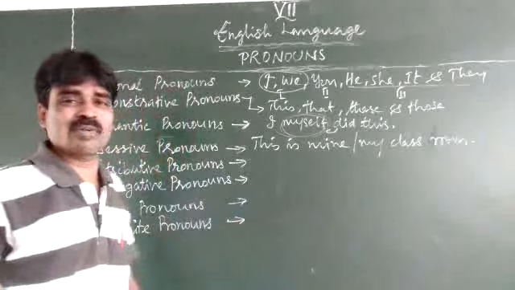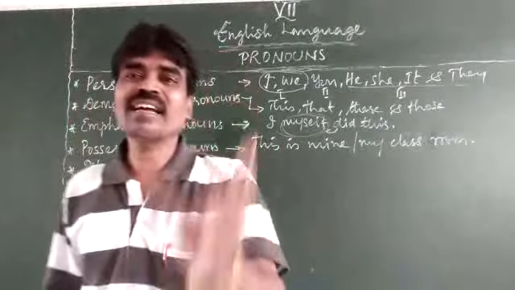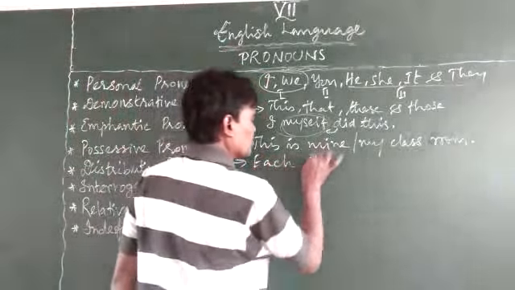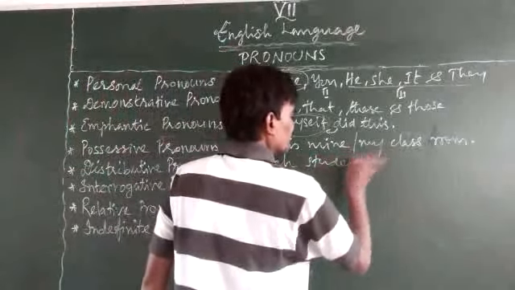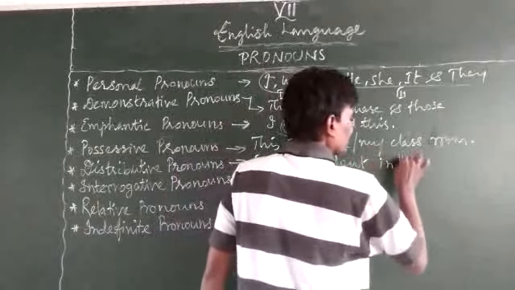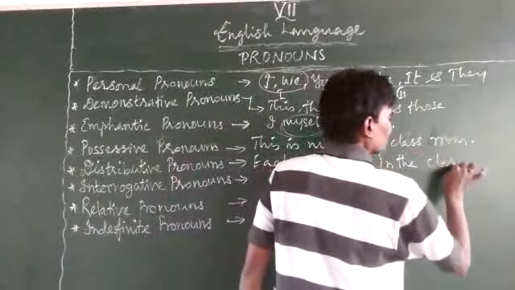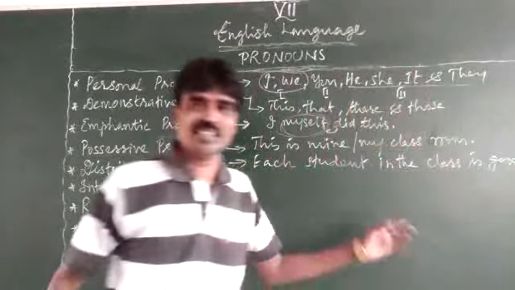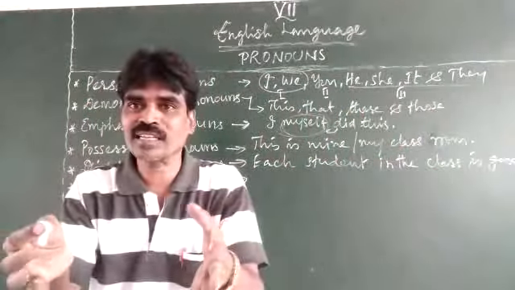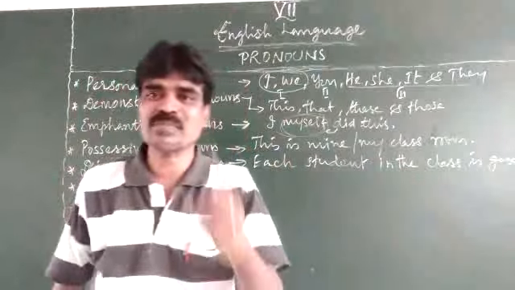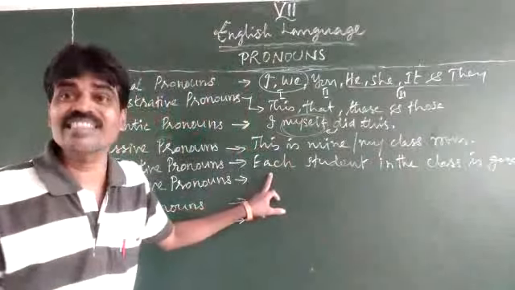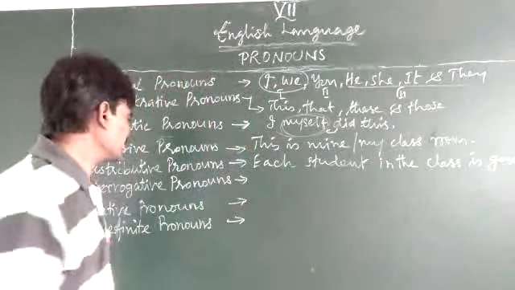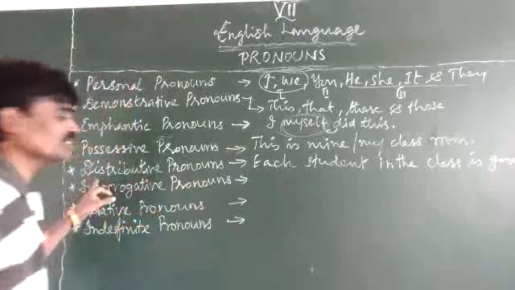Right? That's the distributive. Each and every. For example, each student in the class is good. Distributive. The whole class is not taken, but each and everyone in the class present has been taken. That means each, right? Each and every. These are the two major words that indicate distributive.